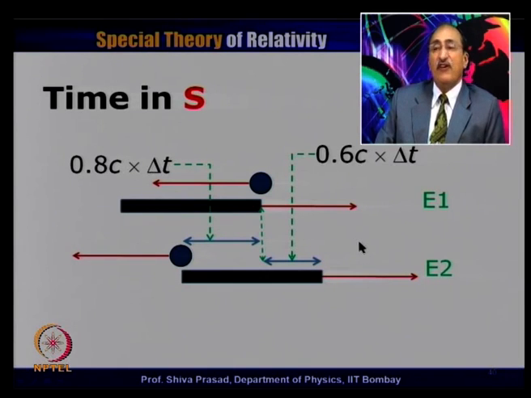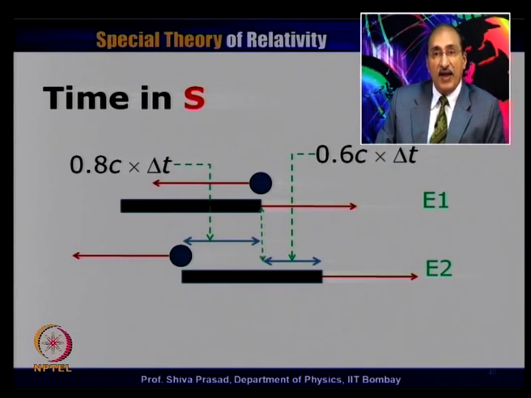So, let us suppose event 1 occurs, it means this particular particle reaches this end of the rod. This is my event 1. Event 2 is when this particular particle reaches the second end of the rod. But between these two events, this particle is moving to the left, and this rod is moving to the right. So, by the time event 2 occurs, this rod would have already moved to the right and this particle was anyway moving towards the left. So, when event 2 occurs, it occurs somewhere here.